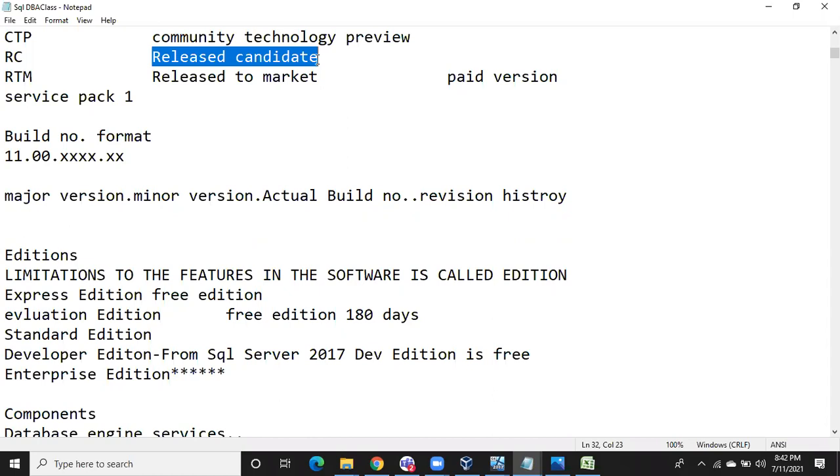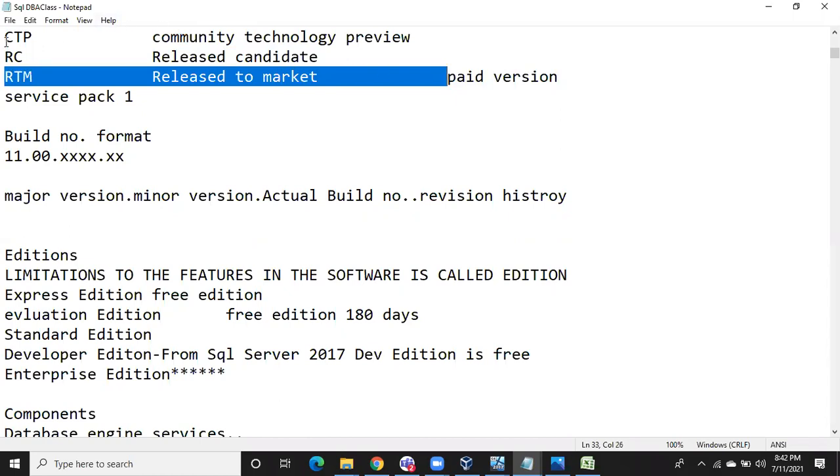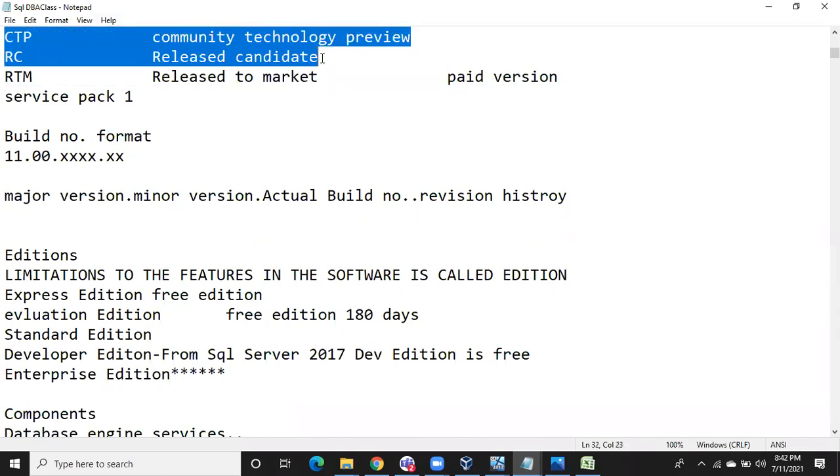That is called RTM, released to market. These two are free only. You can install, download, and work with them, but remember, you cannot install these two on a production environment. It's illegal. Why? Because you cannot use free software on a production environment.